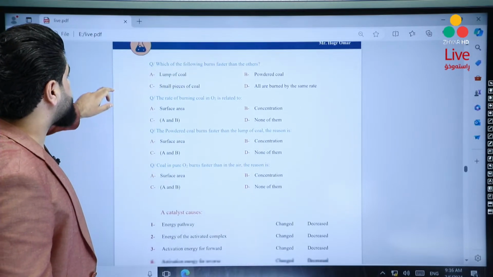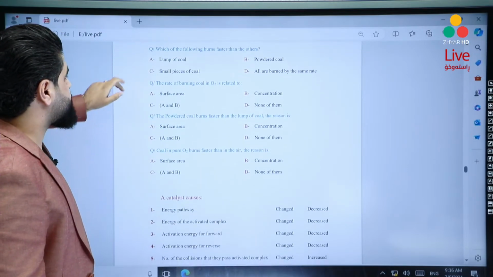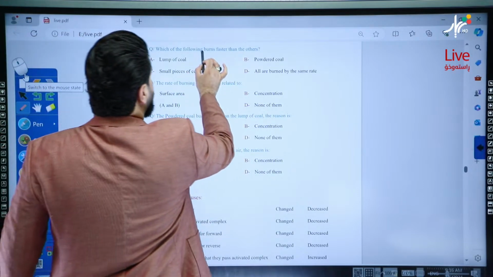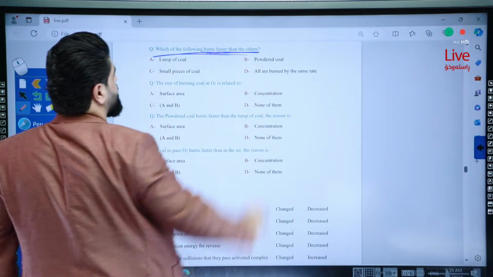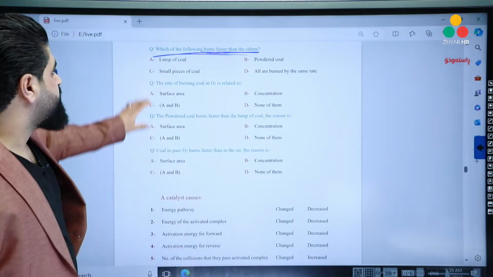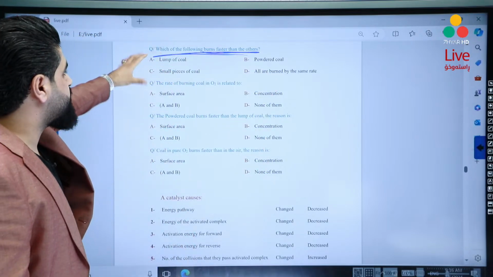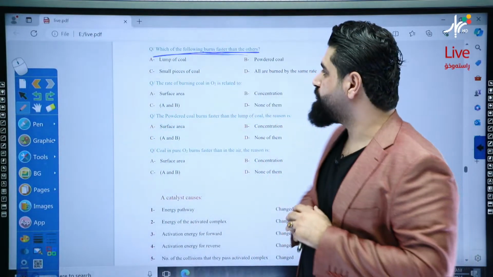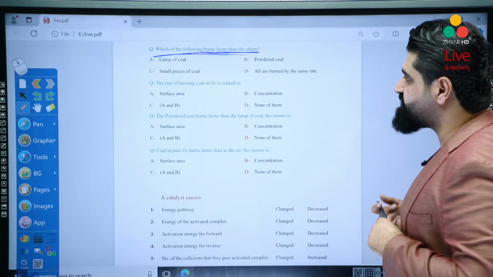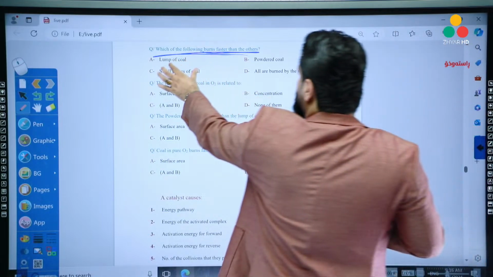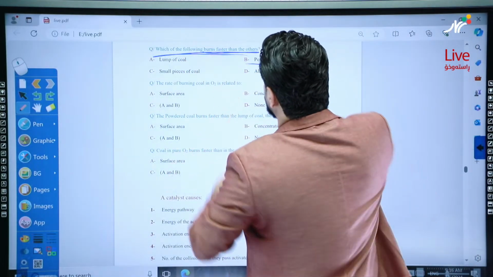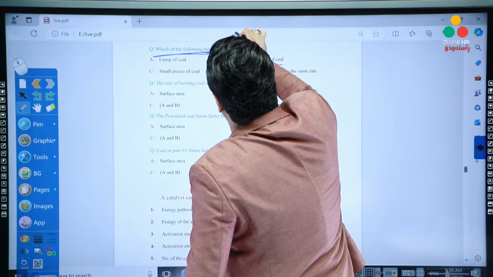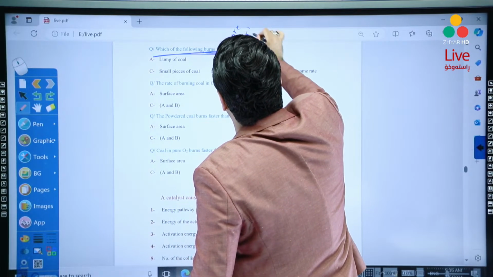How does the catalyst affect the reaction rate? First, let's solve the following questions. Which of the following burns faster than the others? If you see the choices, they're related to the surface area: powdered, lump, crushed, chunk. It means we are working with the surface area. Lump of coal compared to powdered coal. Which one? Faster rate of reaction means more surface area.